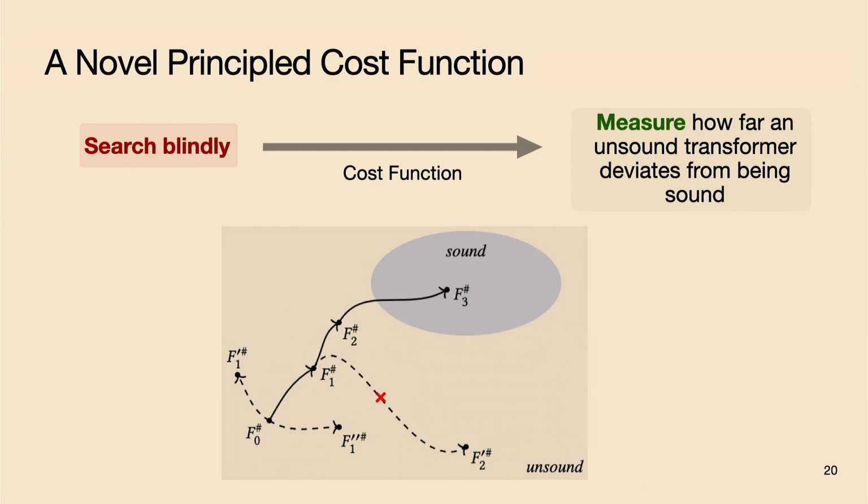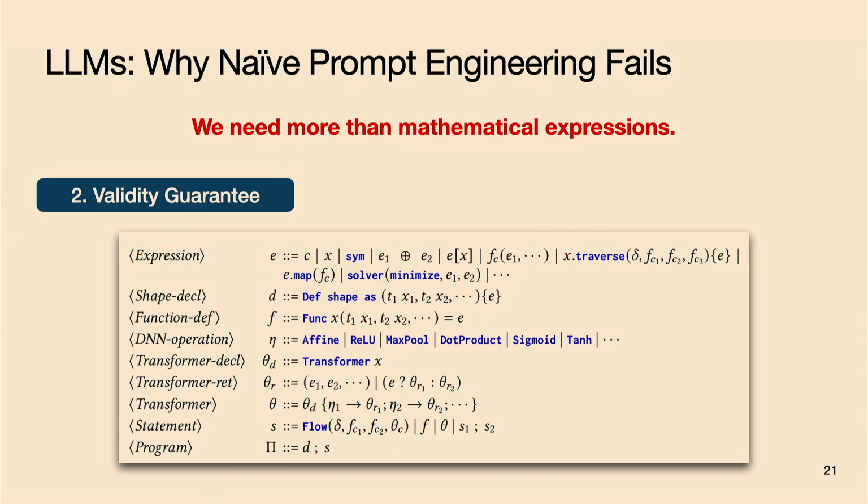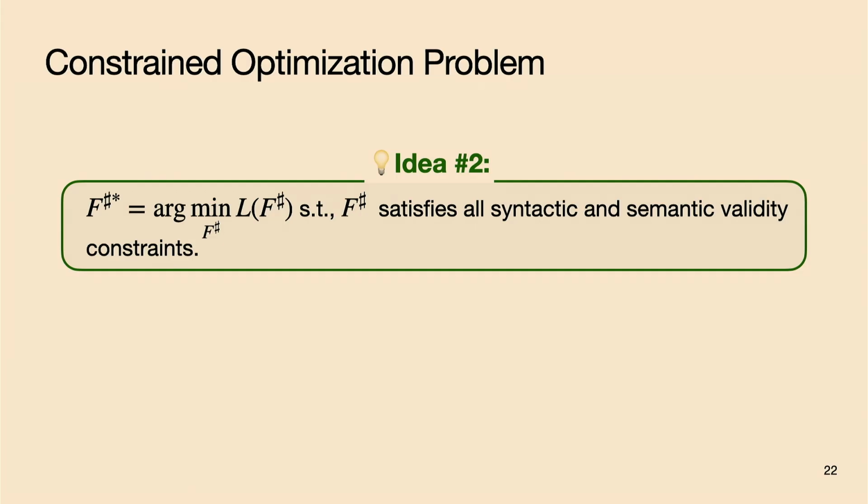And apart from this soundness guarantee, another guarantee we require is the validity guarantee. This is because what we want is not just mathematical expressions, but a valid domain-specific language, which should be both syntactically and semantically correct. Therefore, combining these two requirements motivates our second key idea, that is, we formalize the whole synthesis problem as a constraint optimization problem. The objective here is to minimize the cost, but at the same time, we will enforce hard validity constraints.